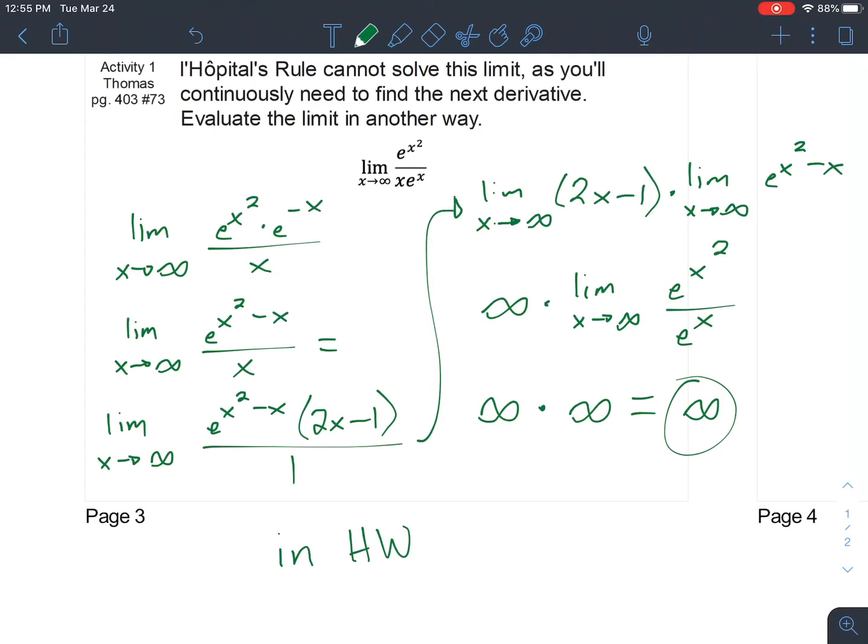By the way, this question is in the homework. My answer key currently doesn't do this question well. I'm thinking, though, of redoing the answer key so it's a little bit more clear.